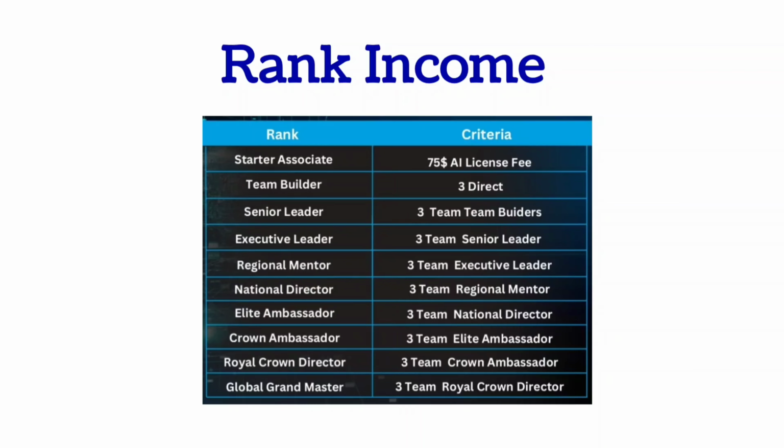With 3 regional mentors in your team, you will achieve national director rank. With 3 national directors in your team, you will achieve elite ambassador rank. With 3 elite ambassadors in your team, you achieve the crown ambassador rank. With 3 crown ambassadors in your team, you will achieve the royal crown director rank. With 3 royal crown directors in your team, you will achieve the global grand master rank.